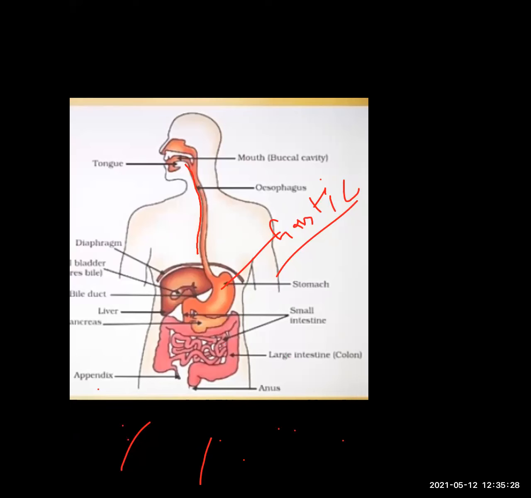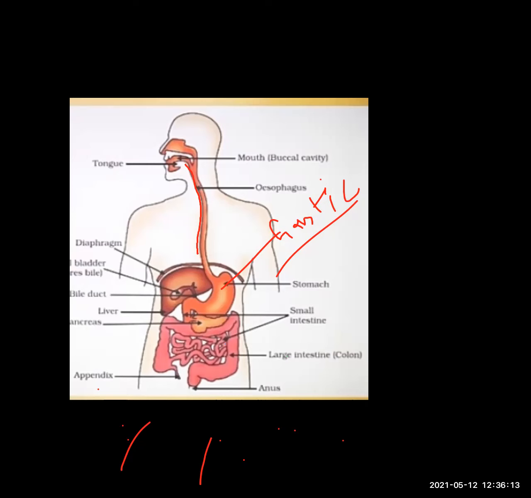Function of HCl. That is a very, very important question, and 2 marks questions come here. What is the main function of HCl? To kill the germs present inside the food. Second, HCl helps in the conversion of pepsinogen into pepsin. Pepsin is the active enzyme which digests the protein. Is it clear? And one more thing here: protein digestion takes place inside the stomach also.